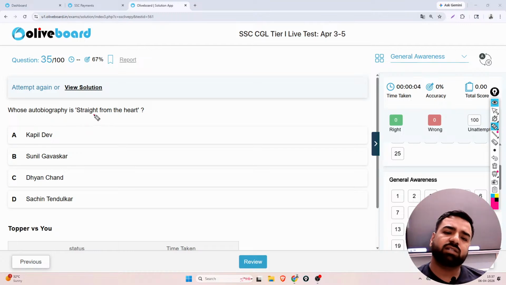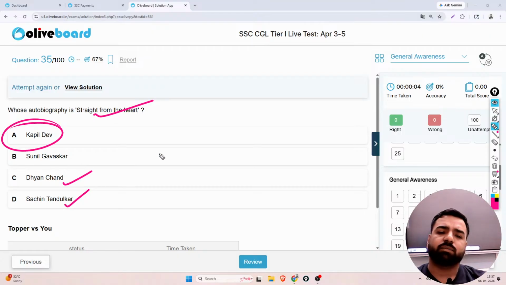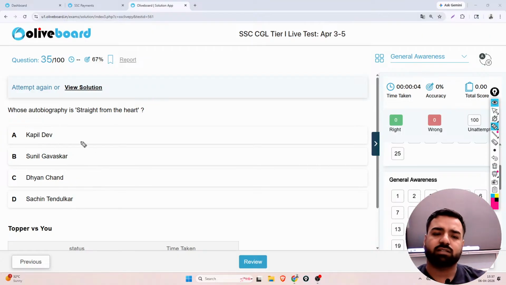Whose autobiography is Straight from the Heart? Is it Kapil Dev, Sunil Gavaskar, Dhyan Chand or Sachin Tendulkar? Playing It My Way, Tendulkar ji. Goal, Dhyan Chand ji. Right? So if I talk about these options, the only correct option is Kapil Dev. That is option number A will be the correct answer.